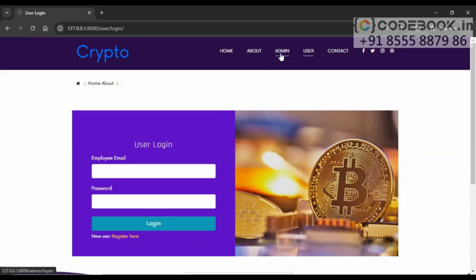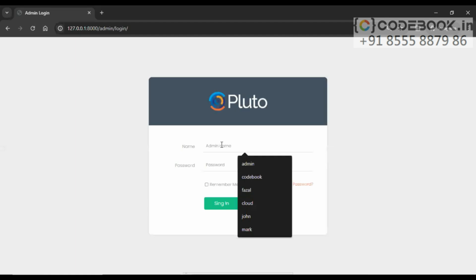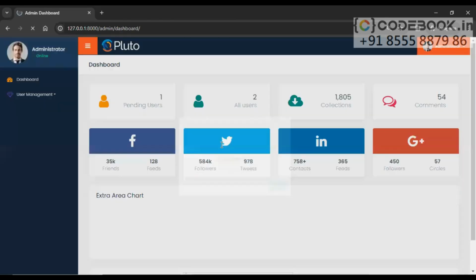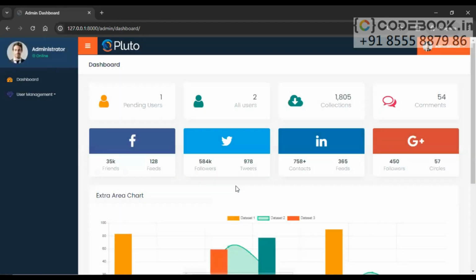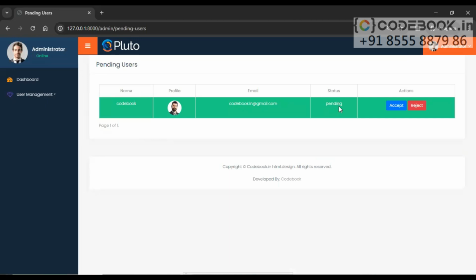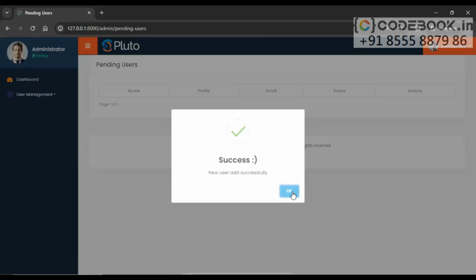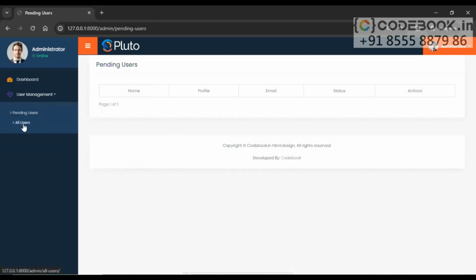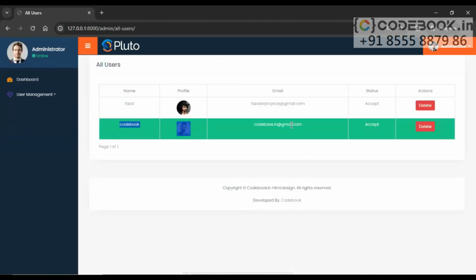Let's go to admin and try to authorize this account from admin. Let me log in with the admin credentials here. And the admin login is successful. You can see we have designed an admin dashboard kind of user interface for the administrator, where we can see information like how many pending users there are, total users, corrections, and comments. Let's go to user management, and here we have the option pending users. We can see there is one user whose account status is pending. Let's accept this user account. And new user added successfully. If we go to all users, we will find that user is available here.